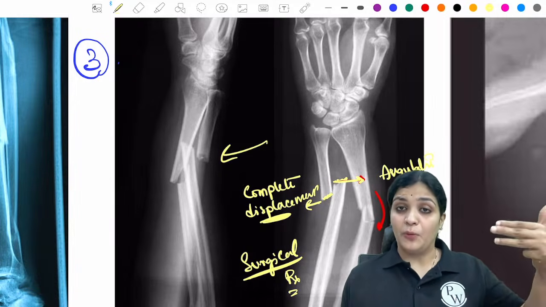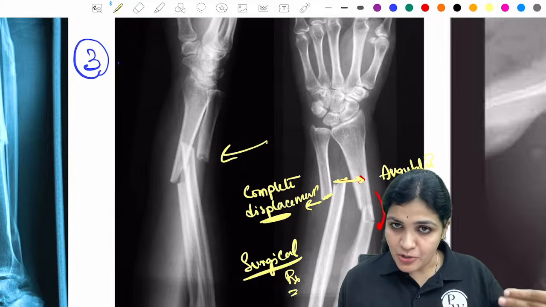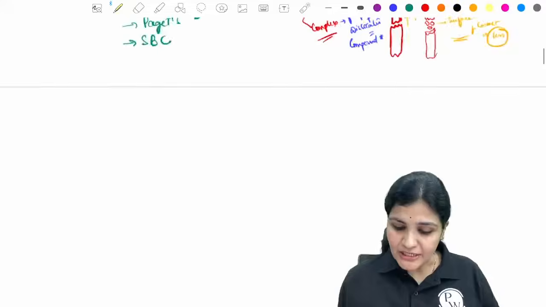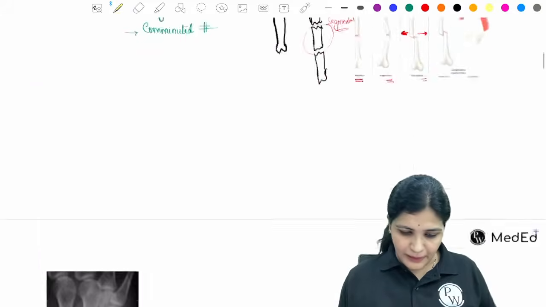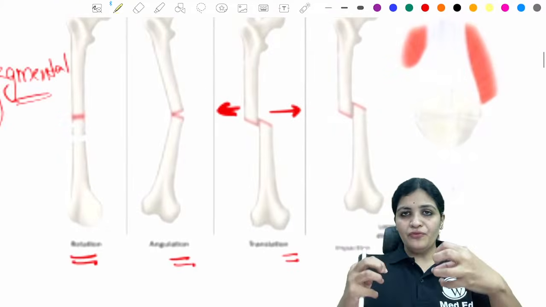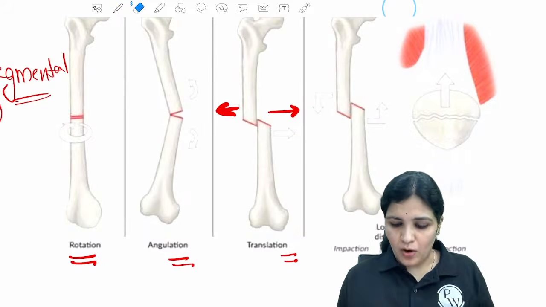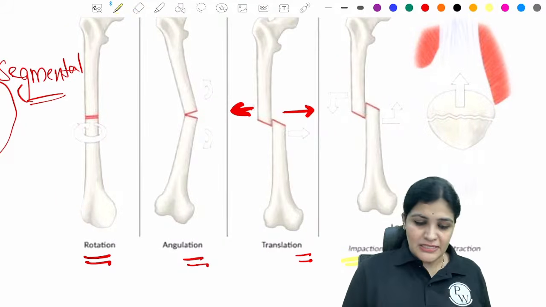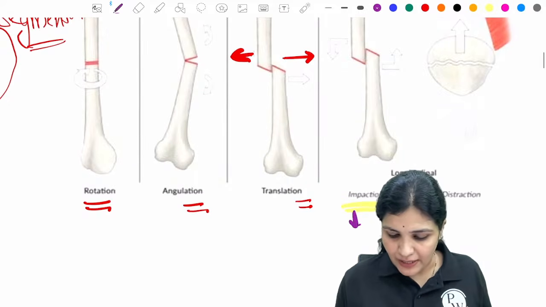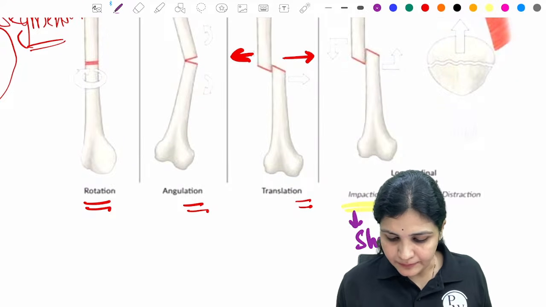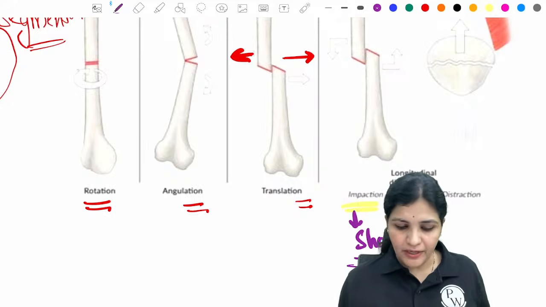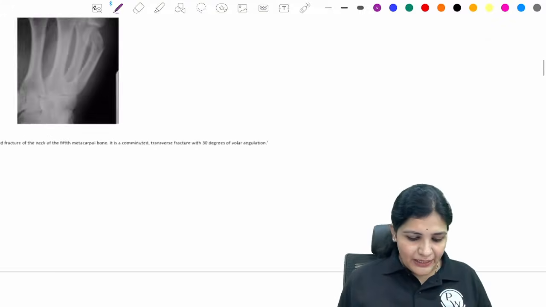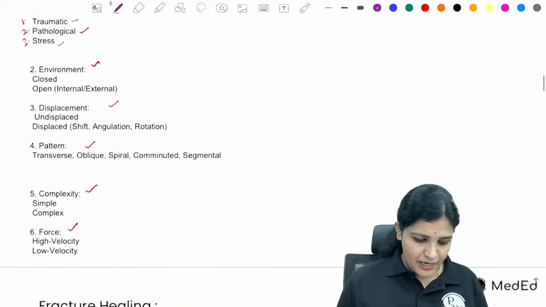So displacement can be rotation of the fragments, angulation of the fragments, translation of the fragments, or it could be impaction or shortening, right? So it could be impaction like this. The two fragments get stuck with each other, that is called impaction, which sometimes results in what is called shortening. Okay, so these are the types of displacement. If you write these displacements also, you will get 7 out of 10, right? You will get 7 out of 10.